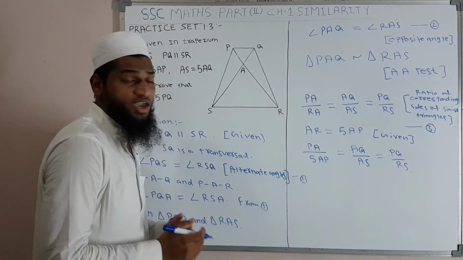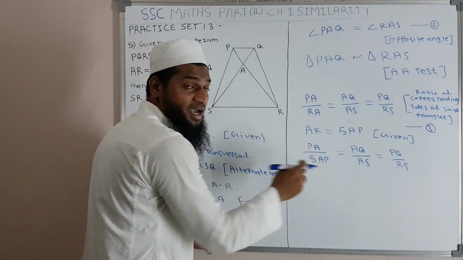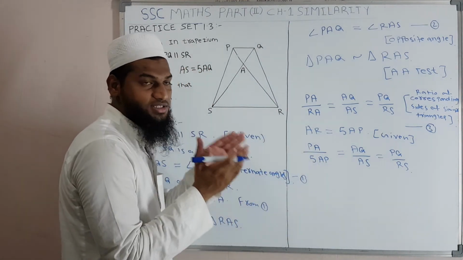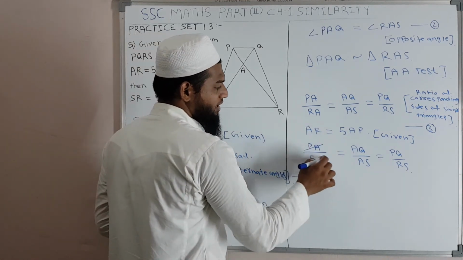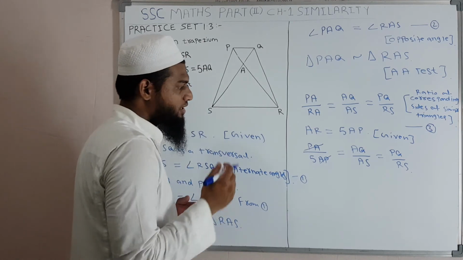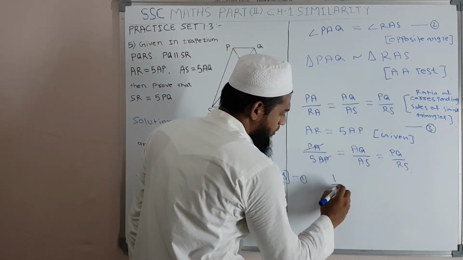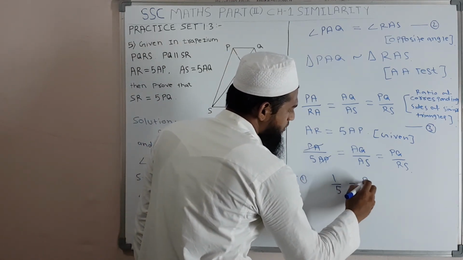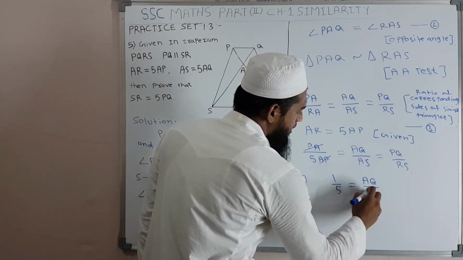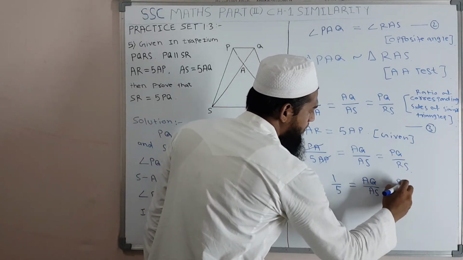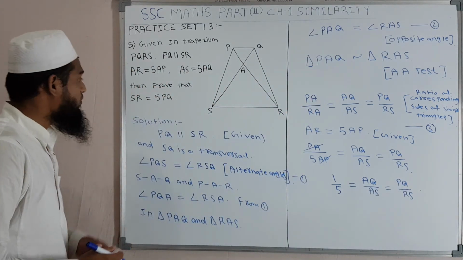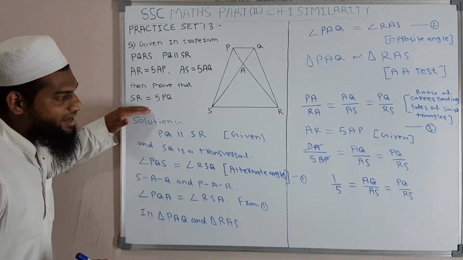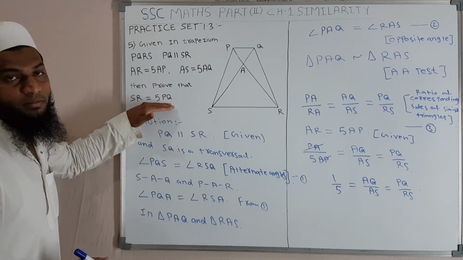Okay, AP and PA are the same, if we cut the same thing from both sides, there is no matter. We can cut AP and PA from here. So what we are getting? 1 upon 5 is equals to AQ upon AS is equals to PQ upon RS. And what we have to prove? We have to prove SR is equals to 5 PQ.